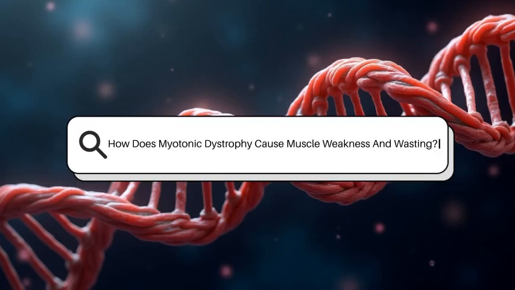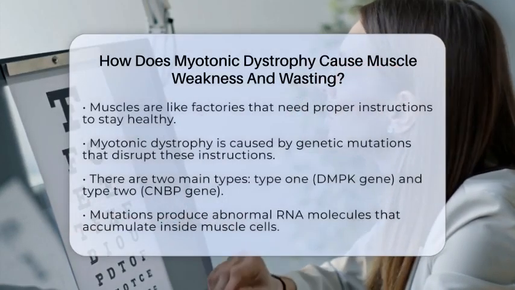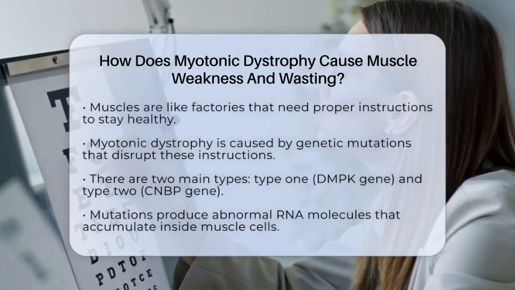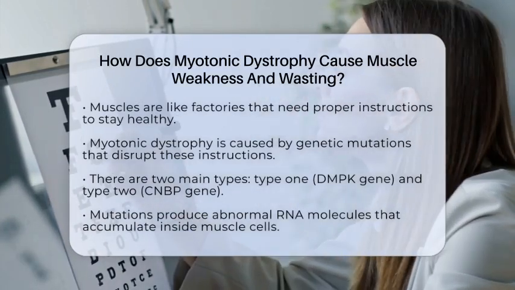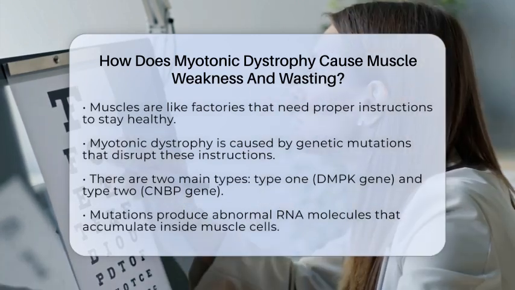How does myotonic dystrophy cause muscle weakness and wasting? Imagine your muscles as busy factories that need proper instructions to stay strong and healthy. In myotonic dystrophy, genetic mutations disrupt these instructions, causing the muscles to weaken and shrink over time.